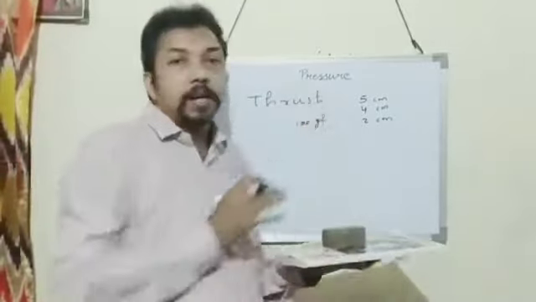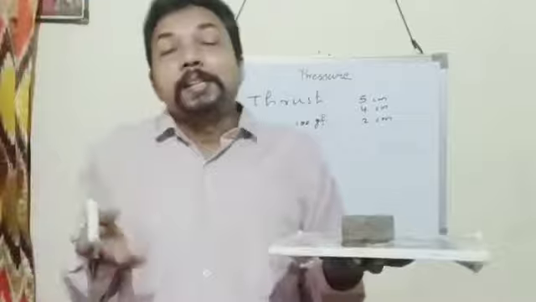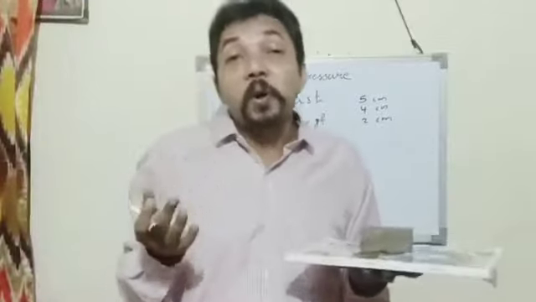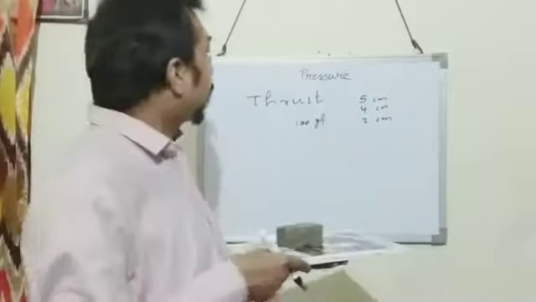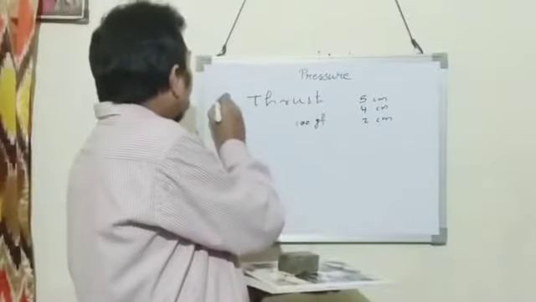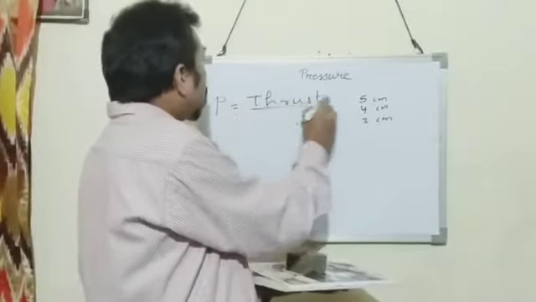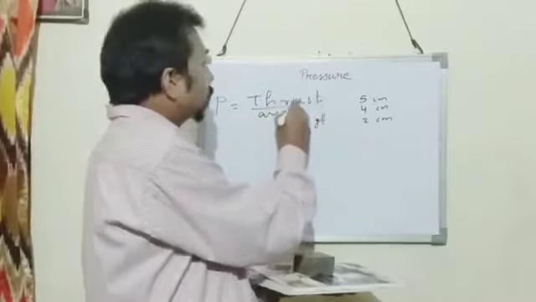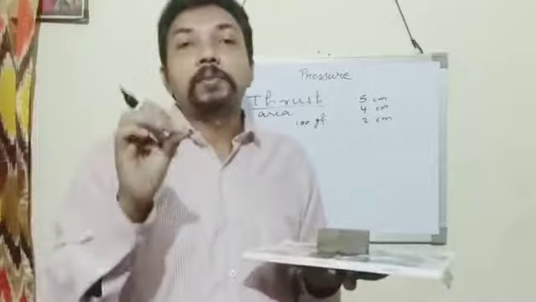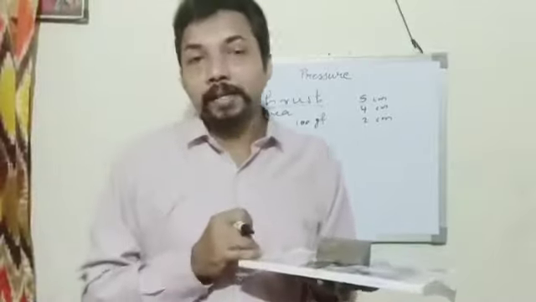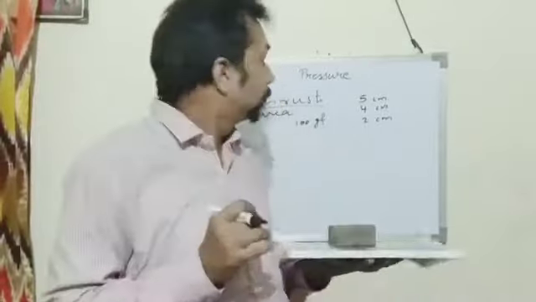The thrust is 100 gf. The thrust which is acting on unit area is called the pressure.